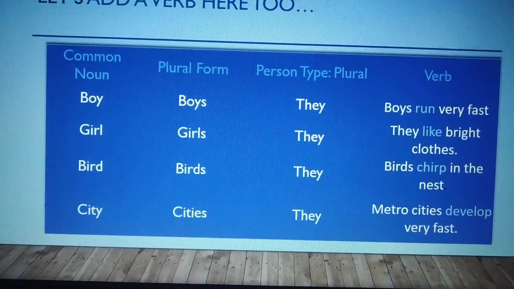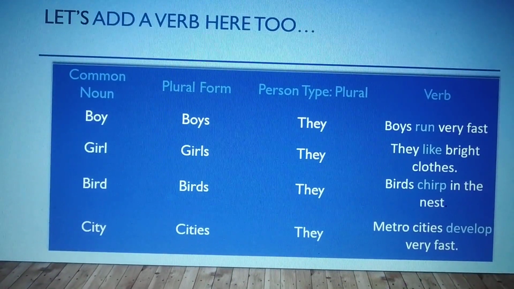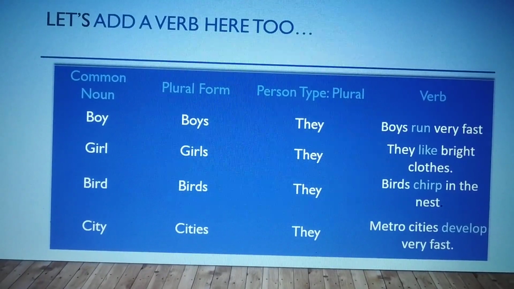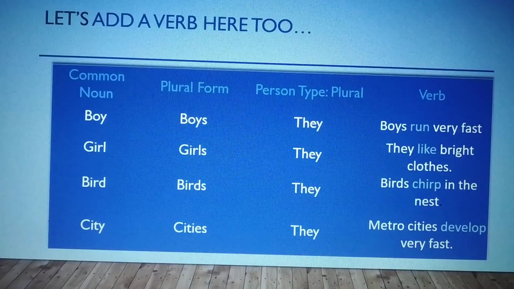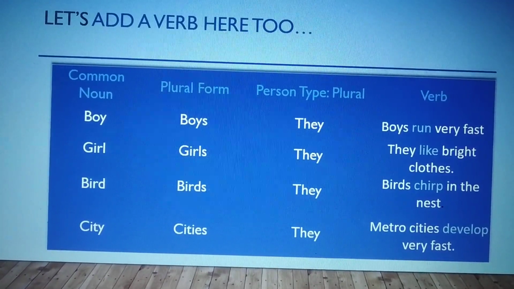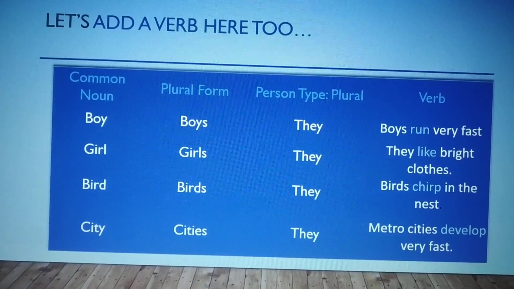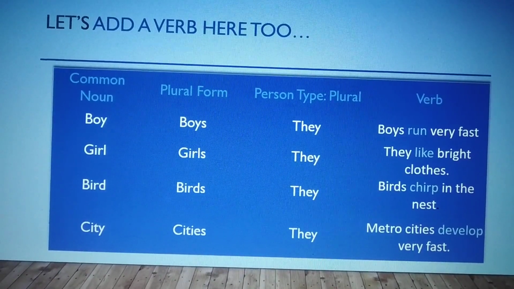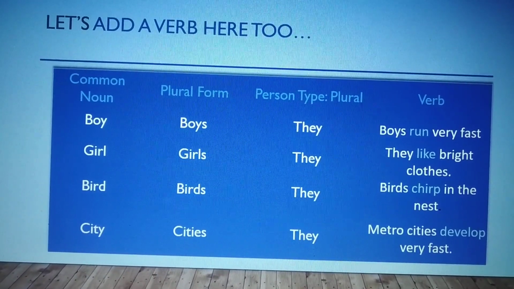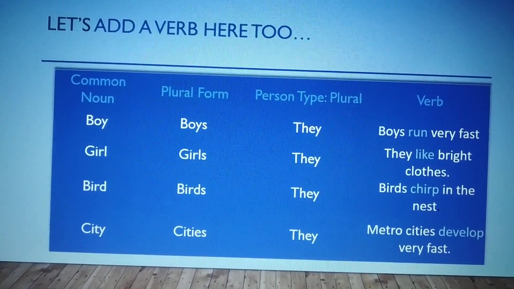So, common noun boy, plural form is boys. Here, plural form of person type is they. We use person type as plural form for boys. Boys run very fast. They run very fast. Girls like bright clothes.